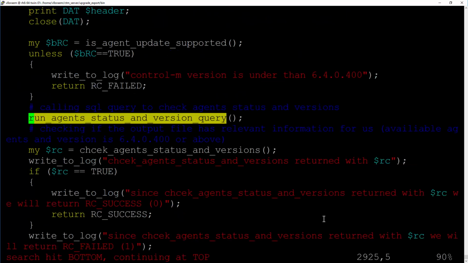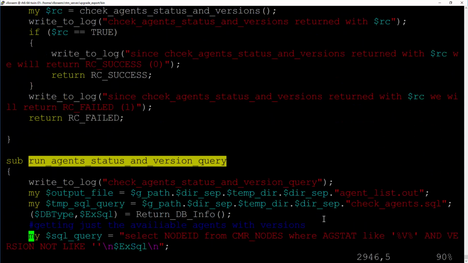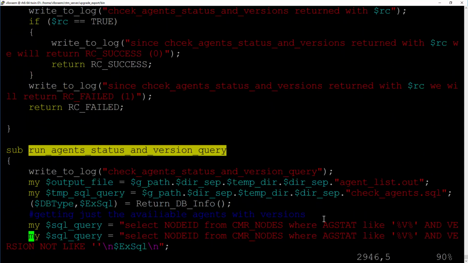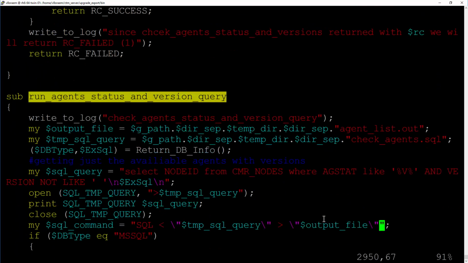From the editor, do a search on this file for the function run agents status and version query. Under my $SQL_query, ensure the SQL has a blank space between the single quotes after the syntax version not like. Under the same function, add -s to SQL syntax under my SQL command.